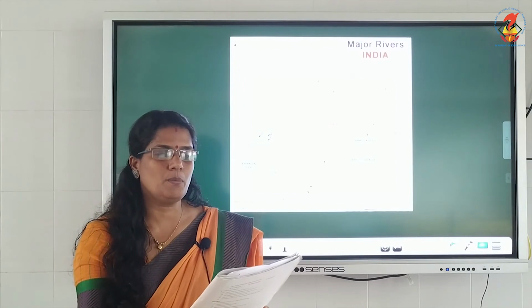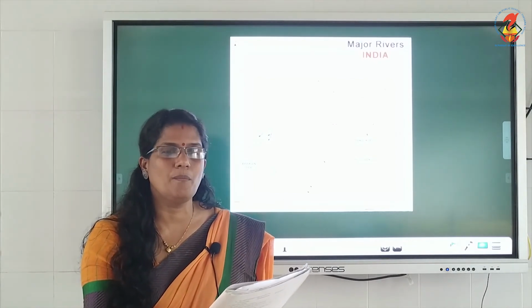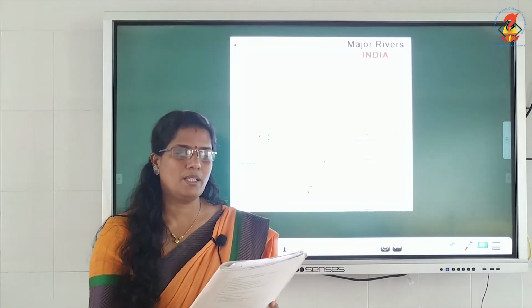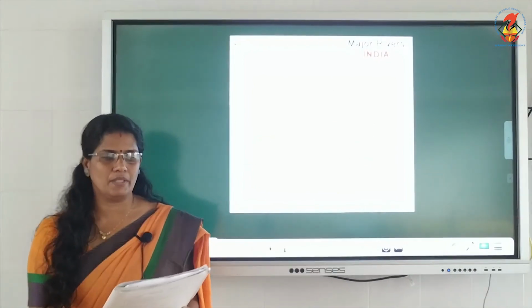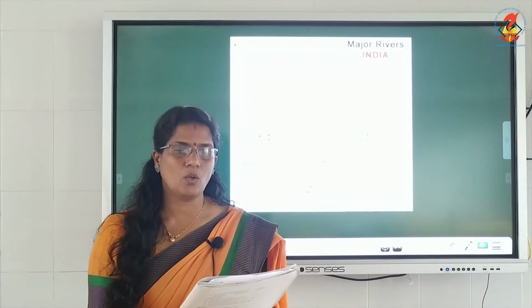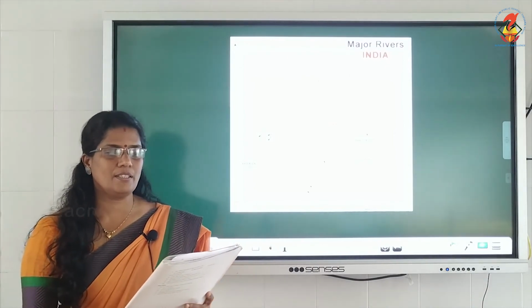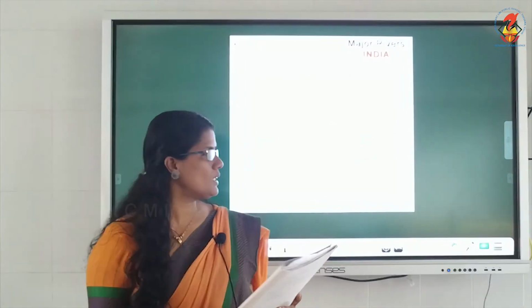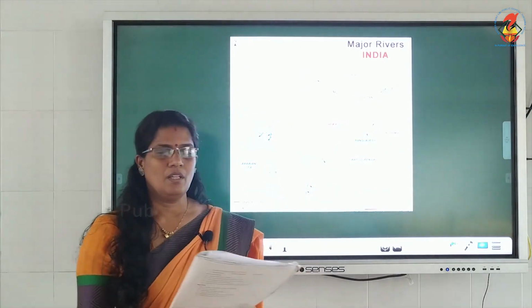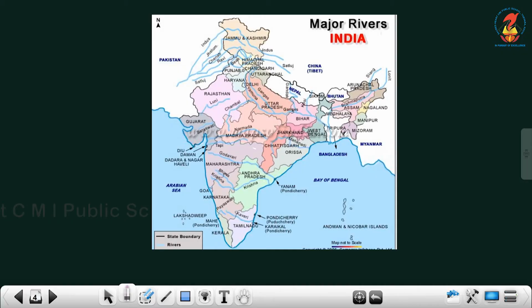The two groups of islands also form part of India. Lakshadweep Islands are located in the Arabian Sea. These are coral islands located off the coast of Kerala. The Andaman and Nicobar Islands lie to the southeast of the Indian mainland in the Bay of Bengal, and Lakshadweep is in the Arabian Sea.